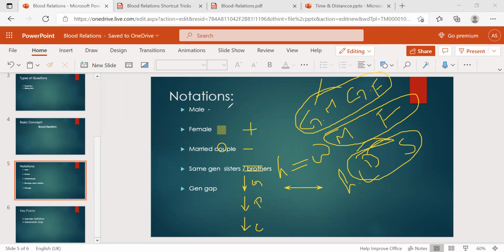So first of all, male we can represent with a square box or plus. Female is a circle or minus, and married couples are represented by two equal lines; just assume husband and wife is equal. Same generation sisters and brothers is a single horizontal line, or you can use arrows on both sides. Generation gap is your grandfather, your parents, and your children, right? So these are the notations.